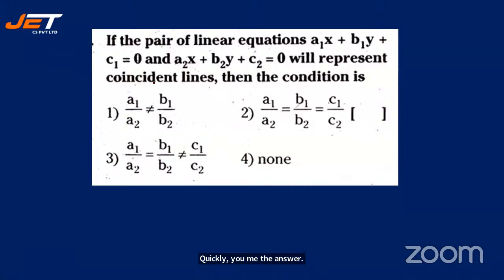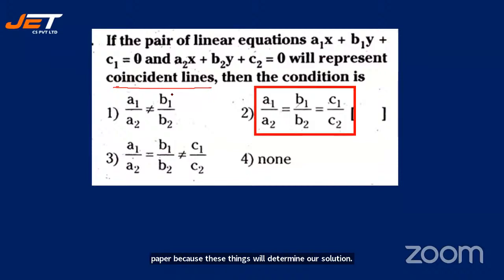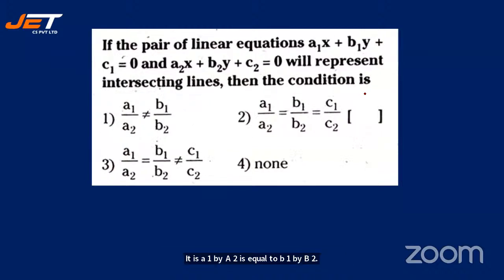Right. So any such questions, you can always take a pencil and underline in your question paper, because these things will determine our solution, isn't it? Being the first question, let us do the answer. It is a1 by a2 is equal to b1 by b2 is equal to c1 by c2. All right. See the next question.